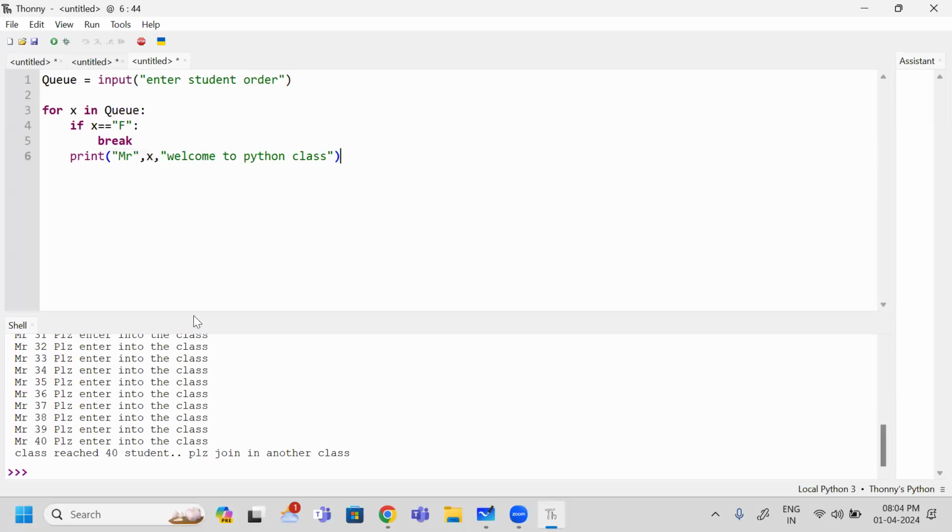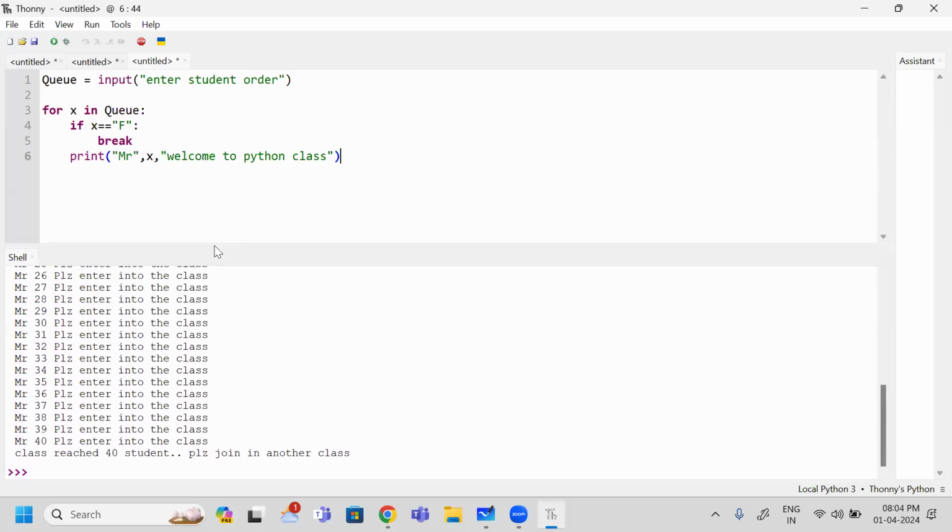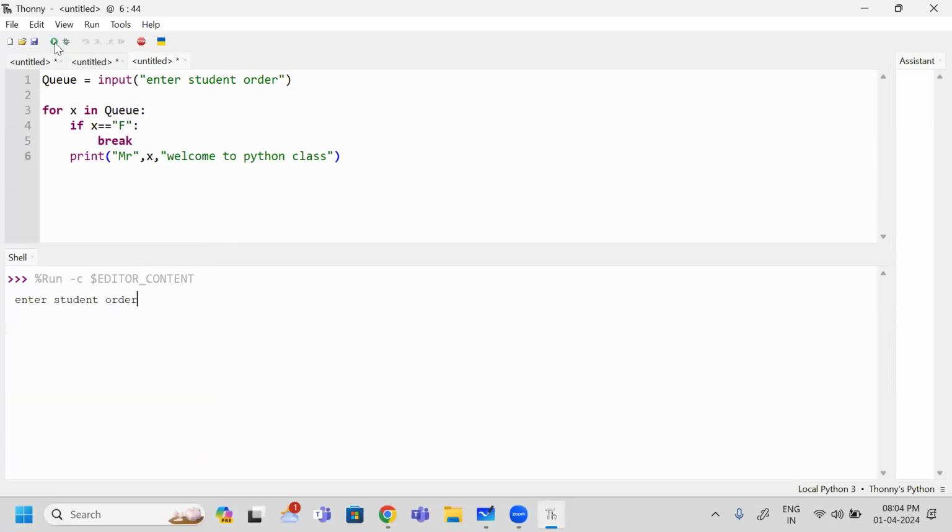So tell me how many students will enter into my class. In this order I have written: M, M, M, F, M, M, M, F, F, M. I put break. Can you expect how many students will join in my class? How many students will sit? I don't want to confuse you. Just I will write only these 4. Tell me how many students will sit when I execute this one?